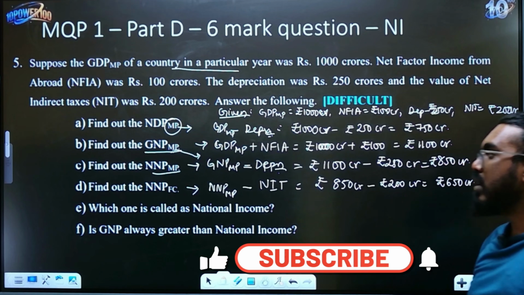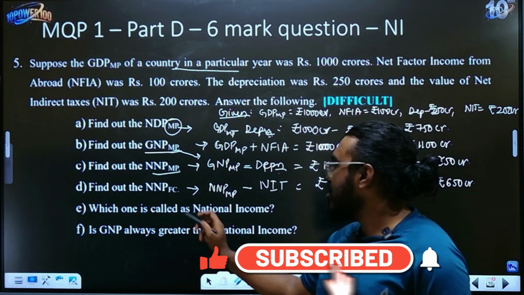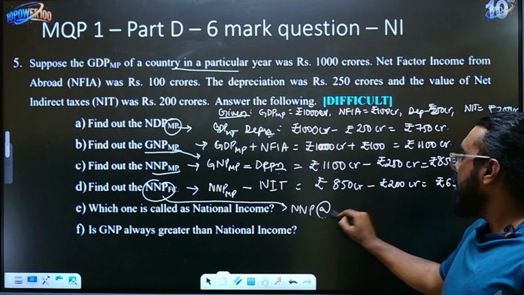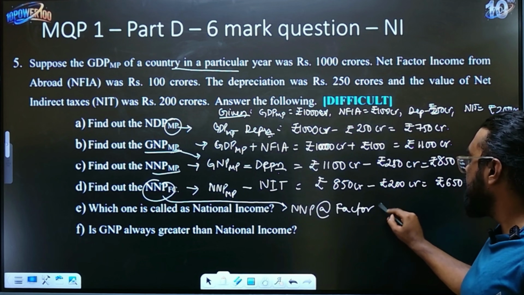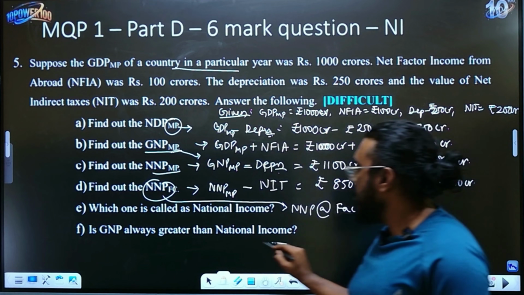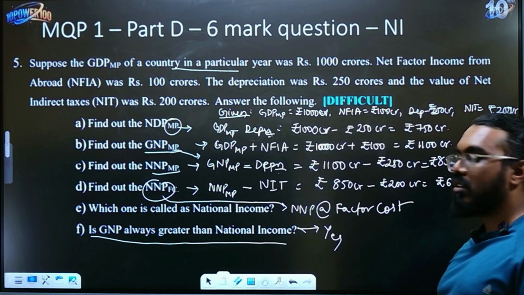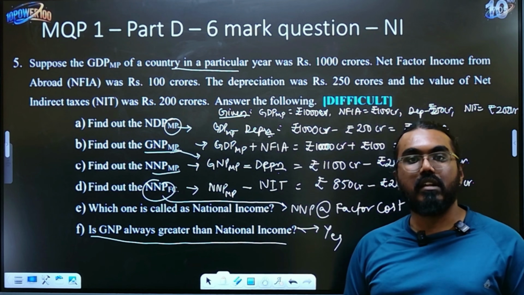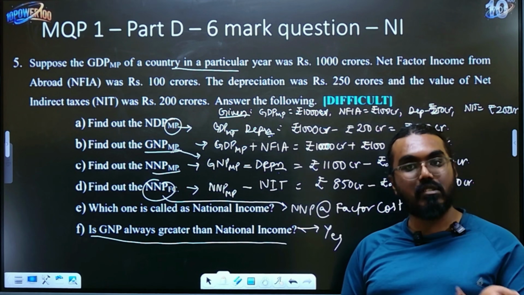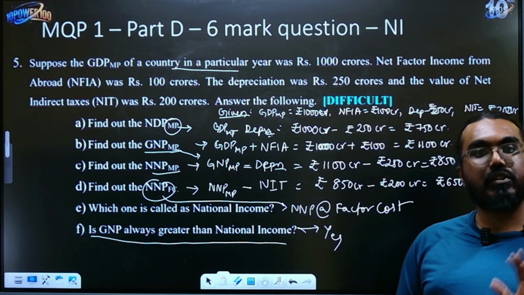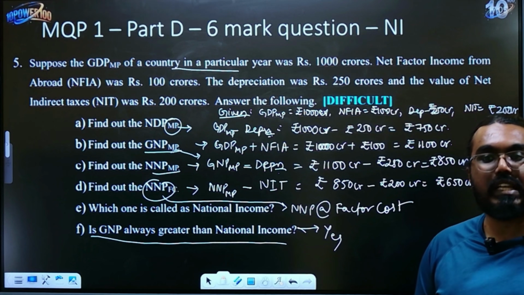Simple. Which one is the national income? Again same question, so your answer will be NNP FC, net national product at factor cost, will be your national income. Is GNP always greater than national income? Again the answer will remain yes, because it comprises both depreciation and NIT. You can write that if you want, there's no harm in writing it. Just because they have asked, don't miss it. You write the keywords, that will give you full easy 6 marks.